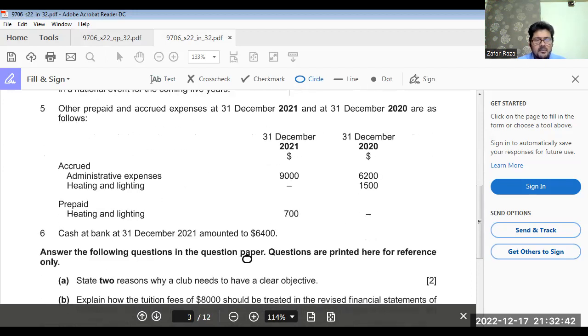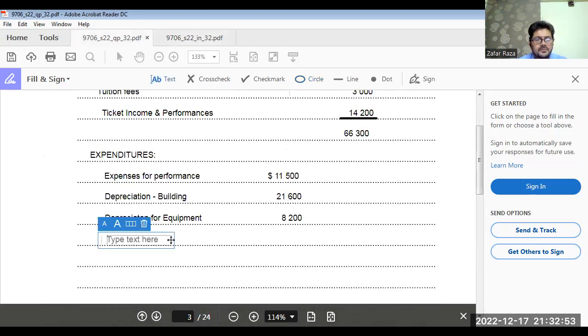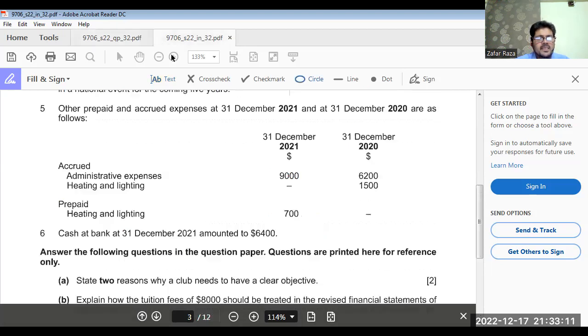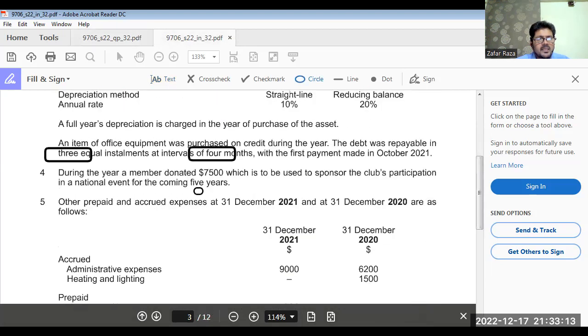30,100 plus accrued at end 9,000 minus accrued at start 6,200. So that is total 32,900. Administrative expense 32,900. Okay. What next?